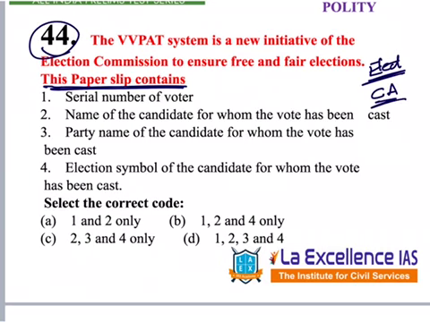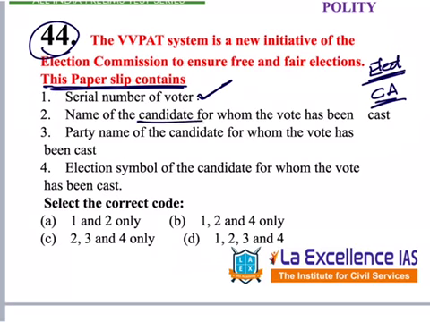First option is serial number of a voter. This is a very important question because now regarding EVMs, VVPATs, there is huge controversy going on. Let's see what is printed on that particular slip. Serial number of the voter. So the voter should know whether that is his or her vote or not. So this should be there. So let's keep that.